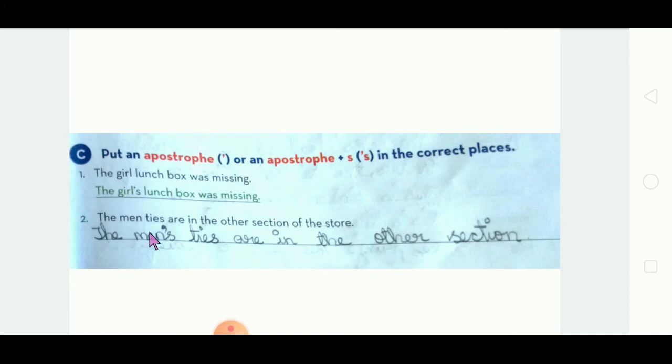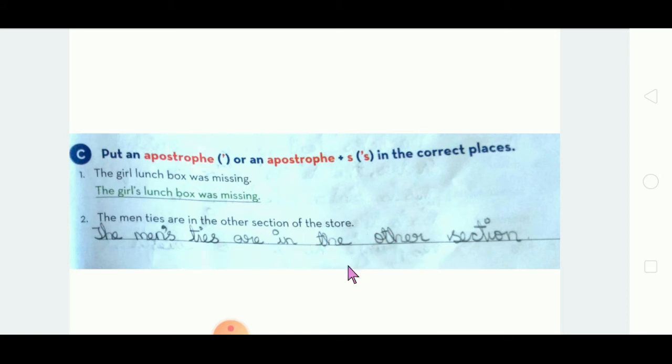Yeah, see the next. The men ties are in the other section of the store. Okay, see what did I say? The men's, apostrophe S. Okay, the men's ties are in the other section.